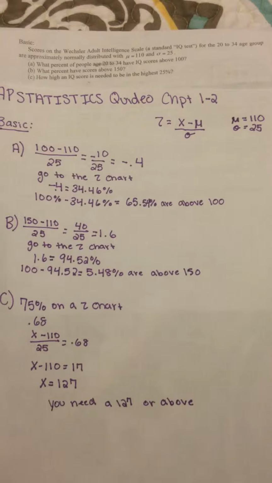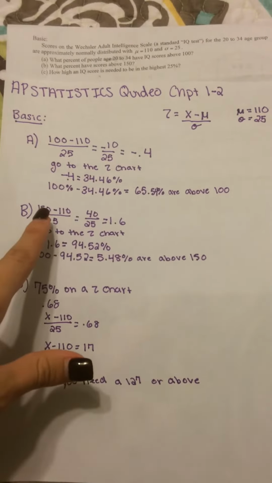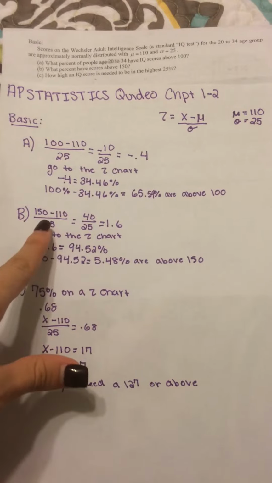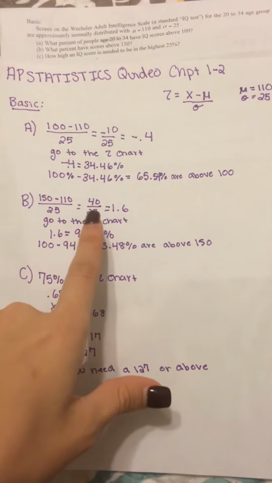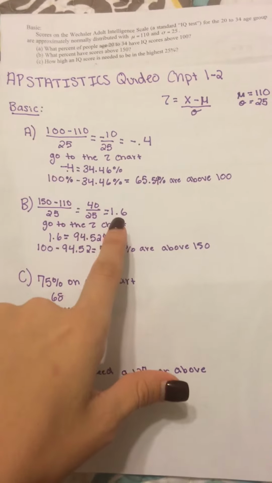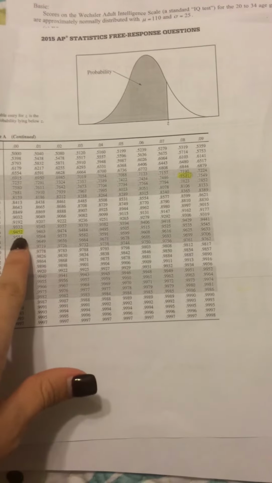Question B. What percent have scores above 150? Again, that's going to be your x, so you plug it back into your problem with the same mean and the same standard deviation. You get 40 over 25, which simplifies to 1.6. You want to go back to your z-chart, but on the positive side. When you find 1.6, you're going to find